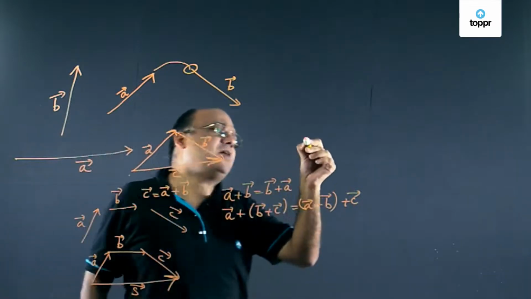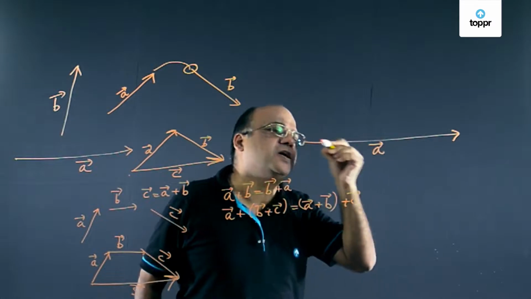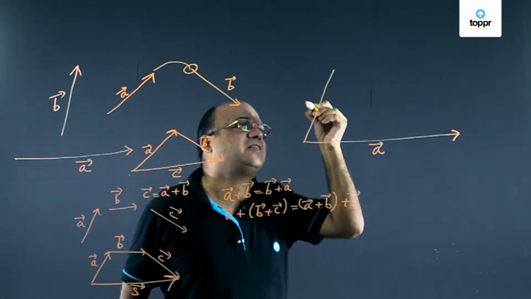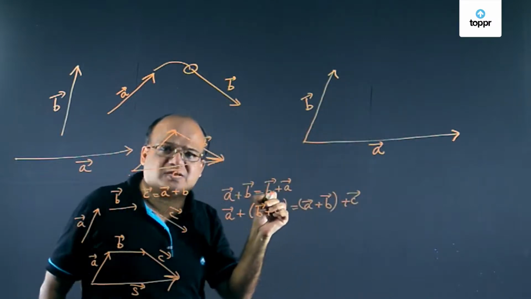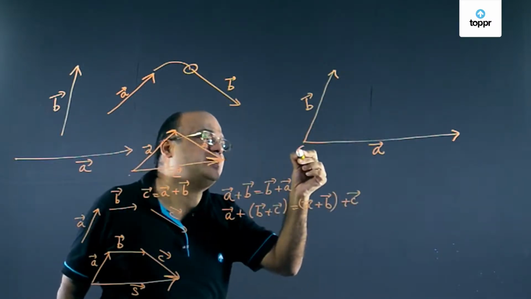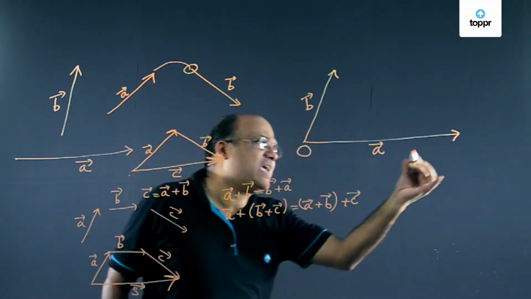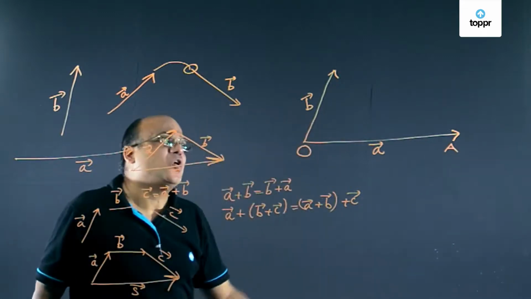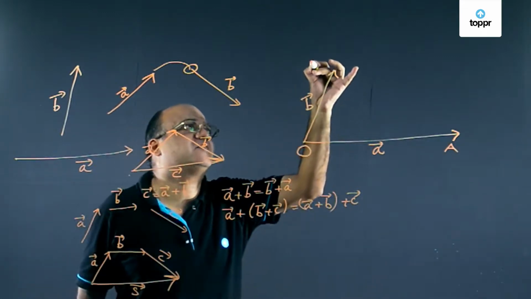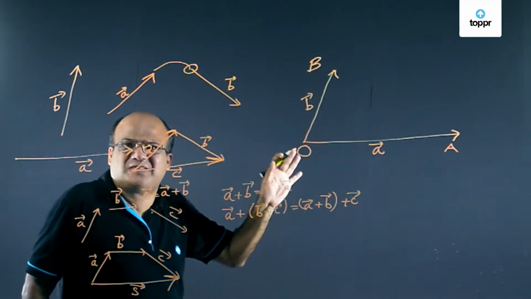So parallelogram method will draw A vector like this and B vector like this with the tails together, and this common tail, let us call it O. Where the A vector ends, let us call it A. Where the B vector ends, let us call it B. Follow this nomenclature so that life is simple.